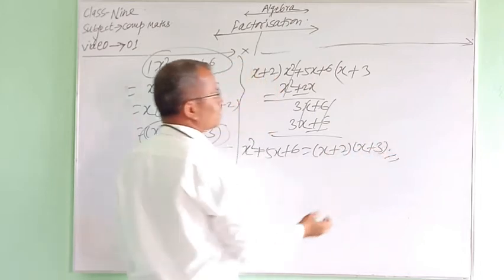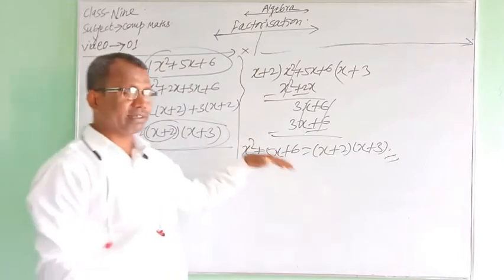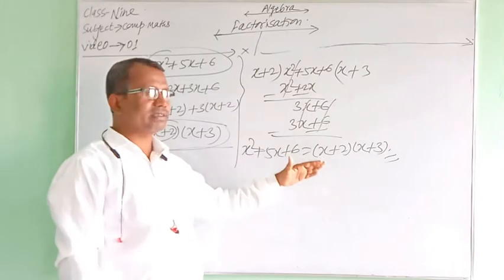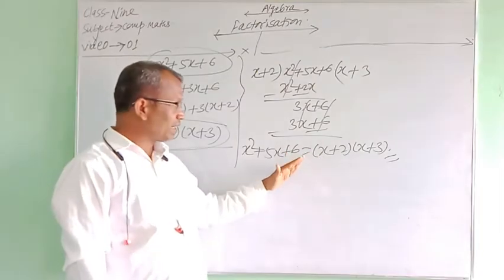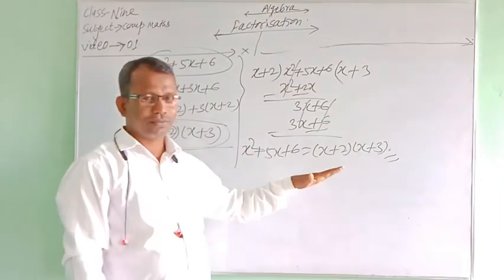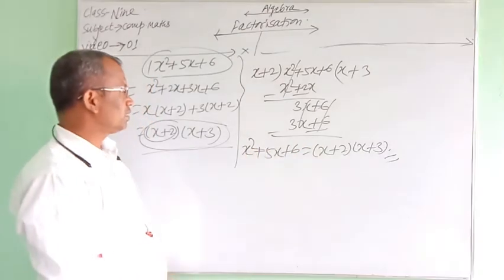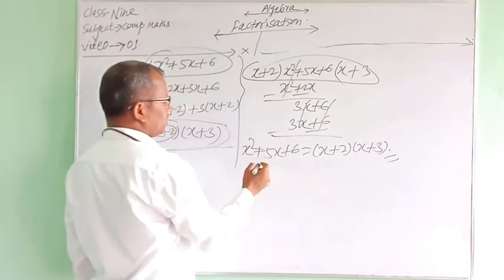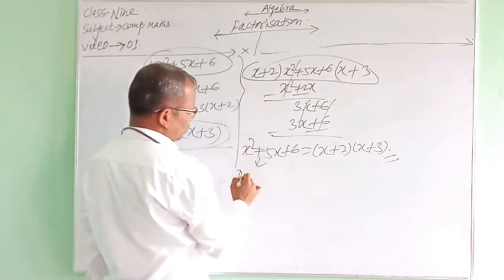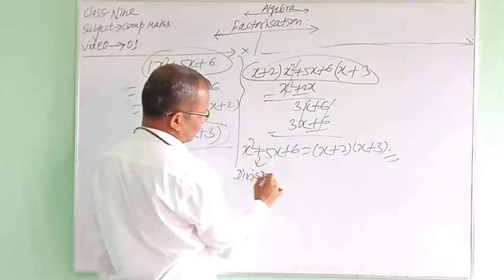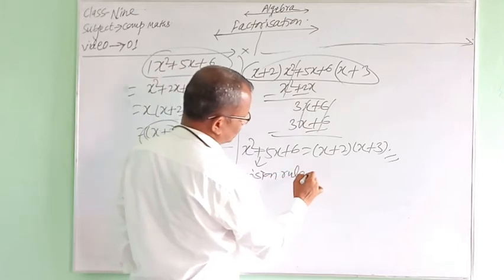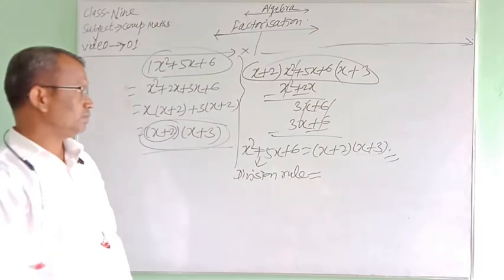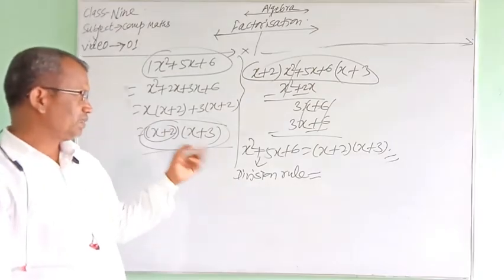This we can write, but why? What makes us able to write this? What is the theory behind writing this? Since factor depends on division, this is because of the division rule.